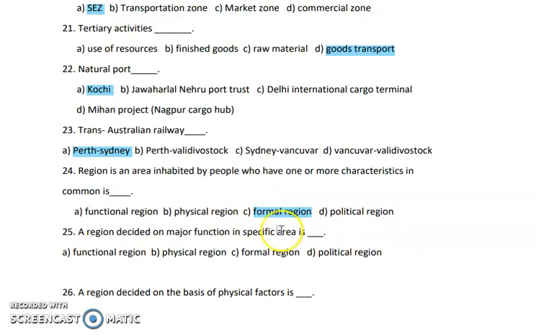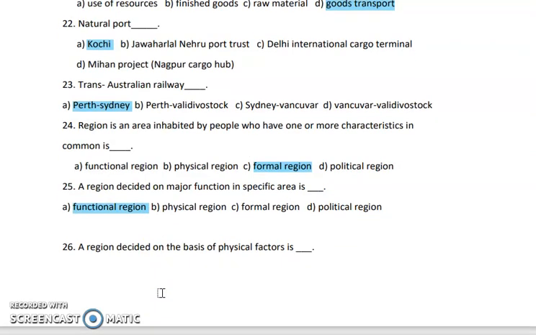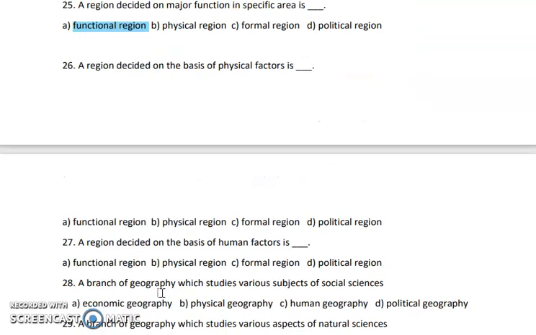Next is a region decided on major functions in a specific area. So because of some functions, if there is a distribution in the region, it can be any function. Such types of regions are called functional regions. Next question, a region decided on the basis of physical factors.